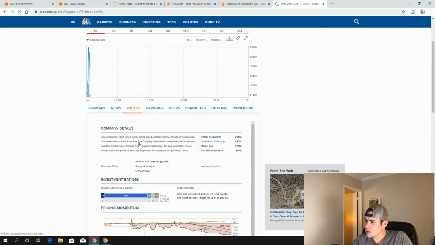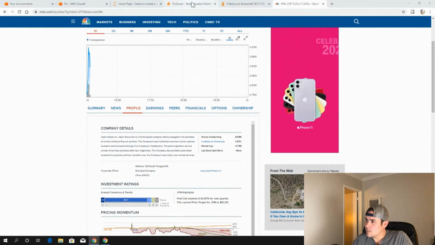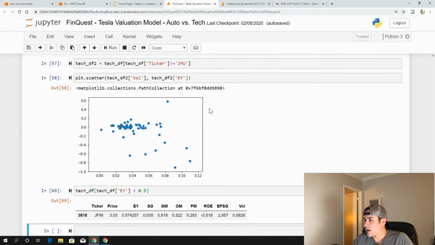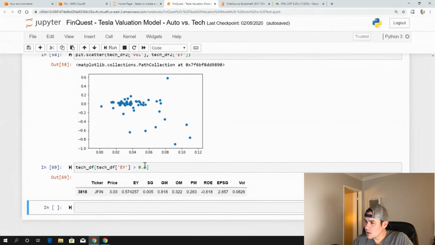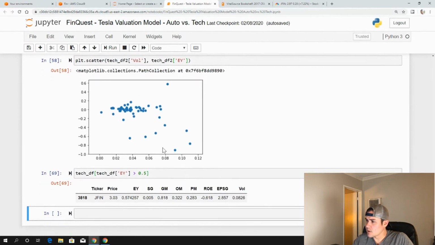That's actually really interesting. Yeah, very interesting. So I'm going to remove that for now, just so that we can build this model out better.